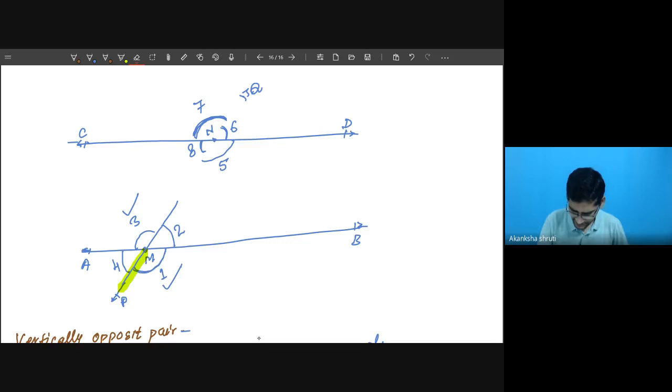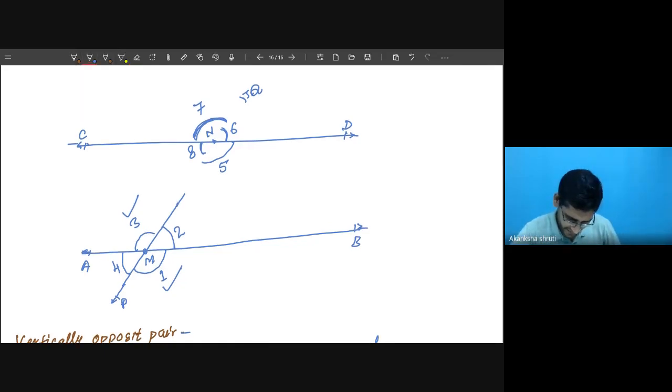Students, now understand carefully what alternate angles are. So in case of alternate, please understand what I am going to mark.